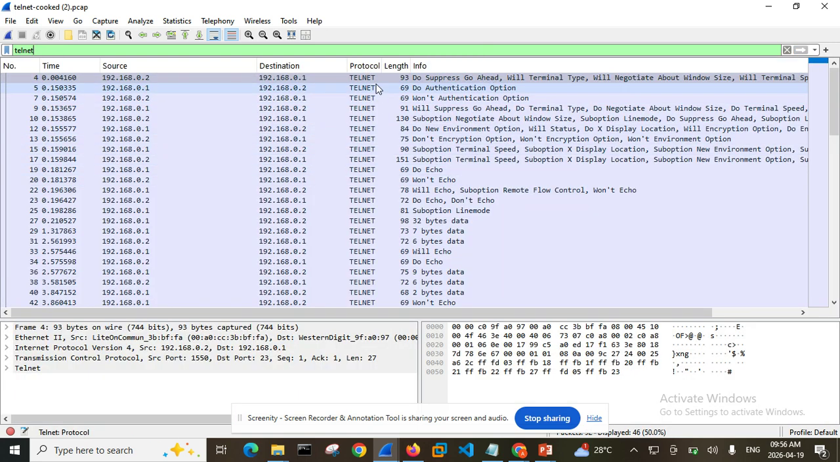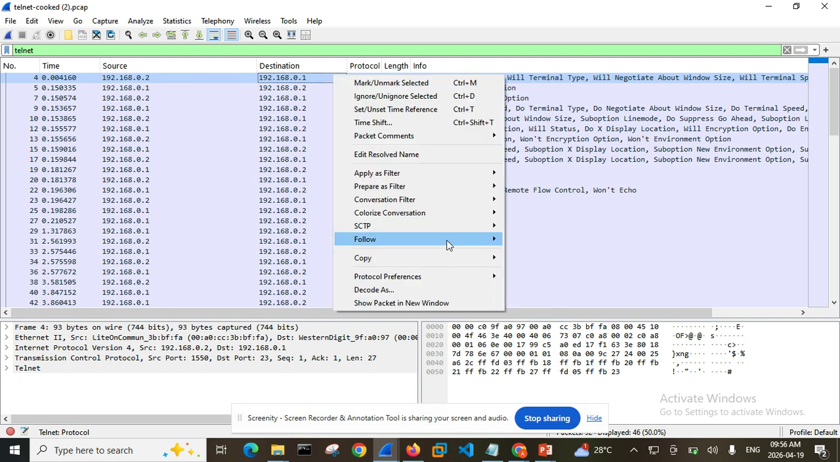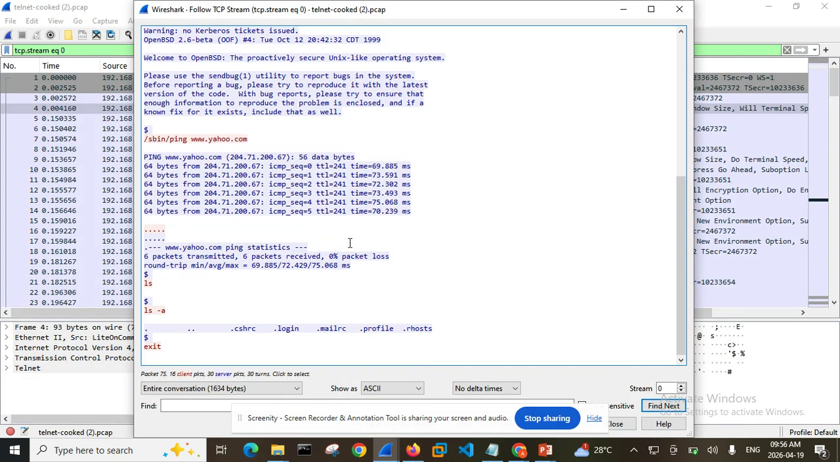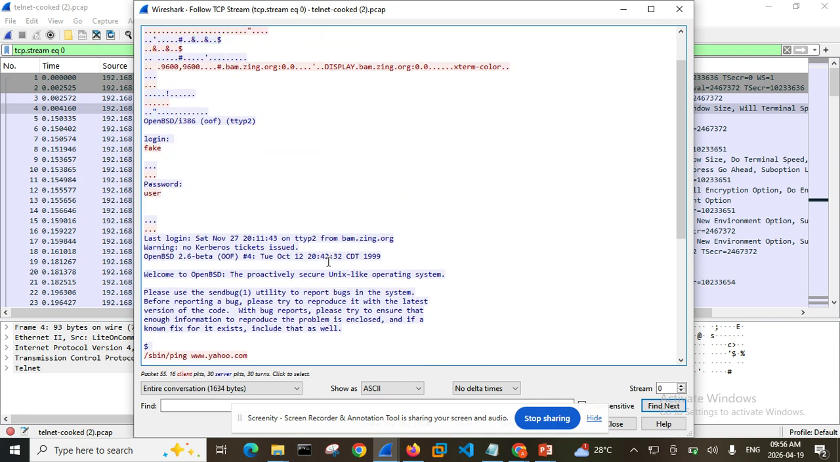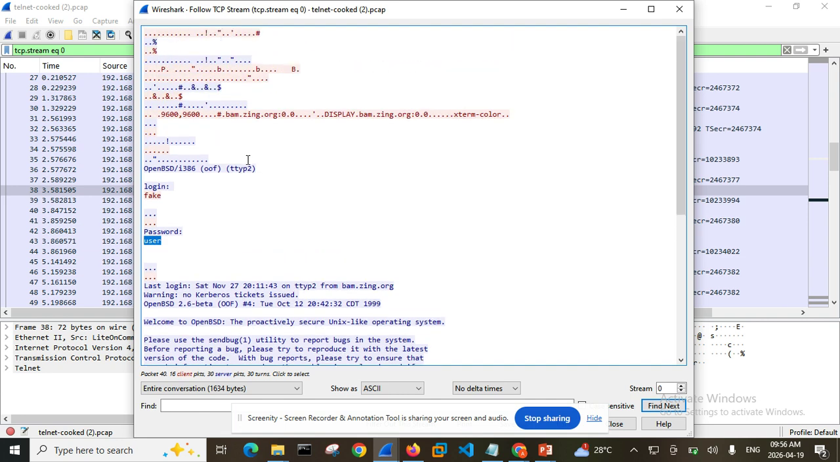Okay, then I have my telnet packets. I'm going to click one, then right click, follow, and then click on TCP stream. Then it's going to give me this environment. So you can see the password. This is the login detail. This is the capture that they gave us. So this is the login detail, the username and password of the person that logged into this particular environment.